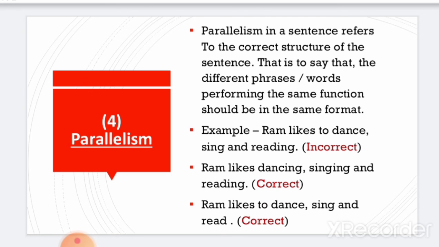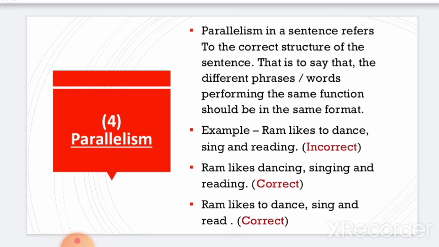Now, parallelism is another basic rule of sentence correction. Parallelism in a sentence refers to the correct structure of the sentence. That is to say that the different phrases or words performing the same function should be in the same format. Now let us look at the example. Ram likes to dance, sing and reading. This sentence is incorrect because here we are using dance and sing, and in the end we are using reading. So there is no parallelism in the sentence.